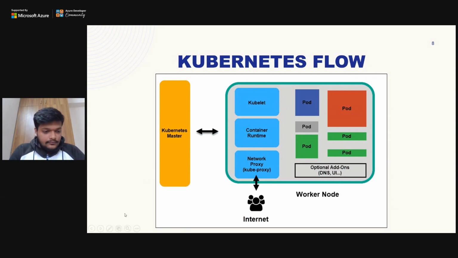Let me have a pointer to point this out. Yeah, so this is the master node. As I told you, the master node handles all the requests, and it helps you communicate between different worker nodes, right? And this is the worker node architecture. The master node does nothing but authorization, authentication, and connection between different services. There's nothing we can do manually over master nodes, because it is managed by the Kubernetes system itself.